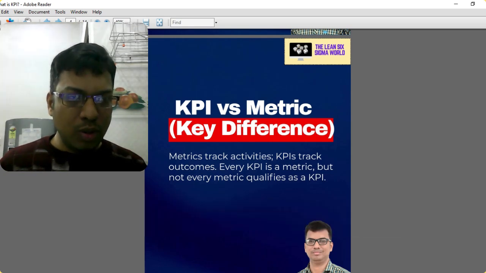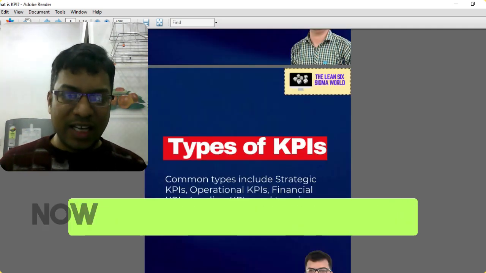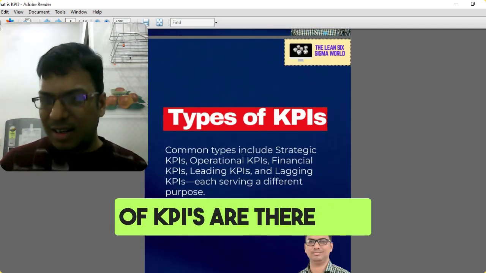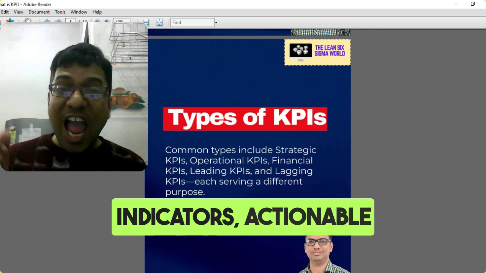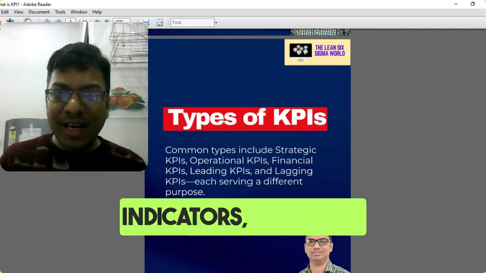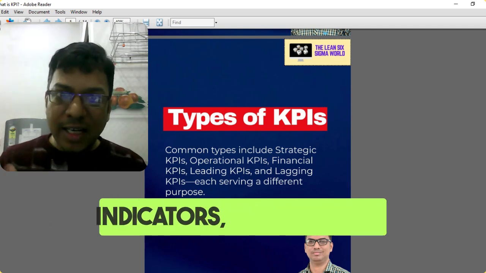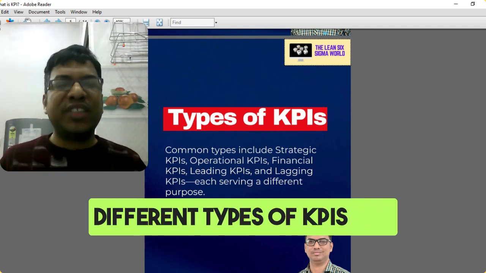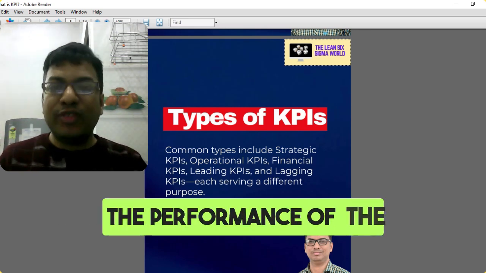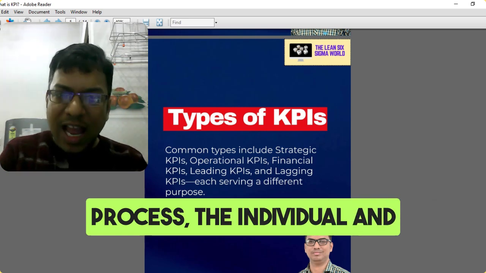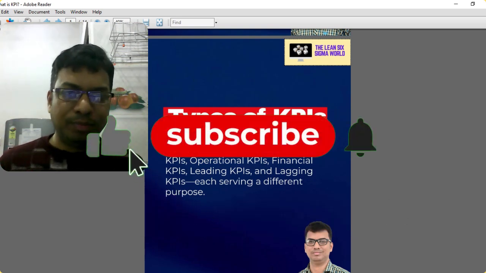Now I'm moving into the concept of types of KPI. There are different types of KPIs, like input indicators, output indicators, actionable indicators, directional indicators, financial indicators, leading indicators, lagging indicators. All these different types of KPIs are there to measure the performance of the process, the individual, and the overall organization. So different types of KPIs are available.